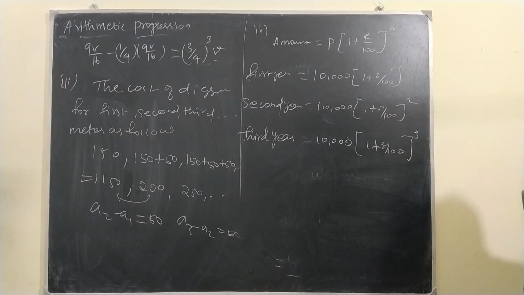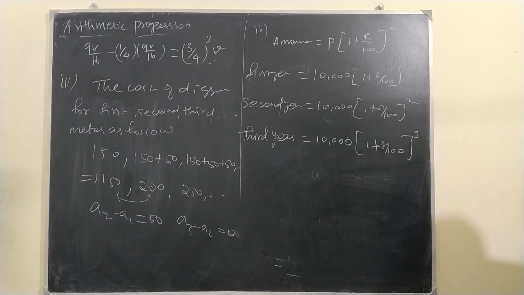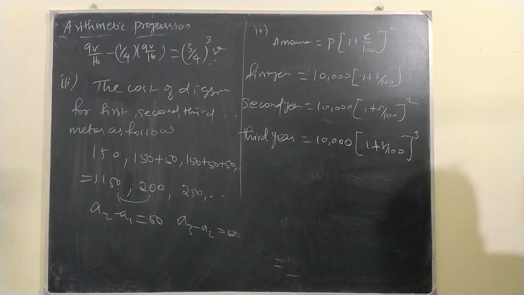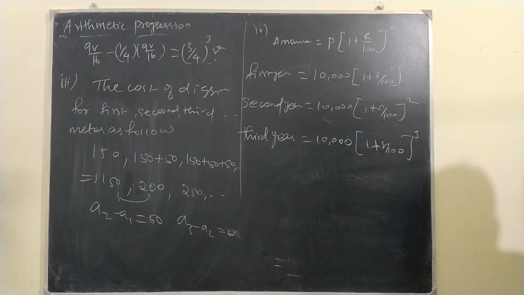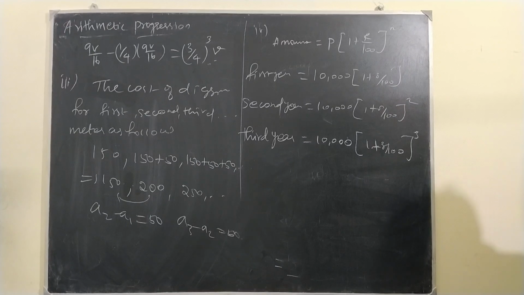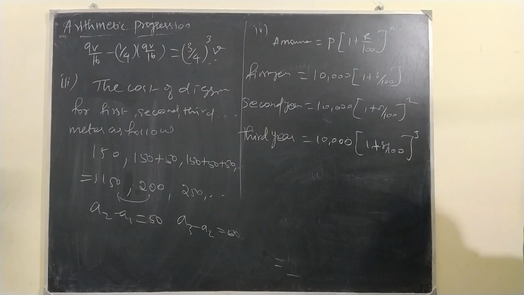Okay, for the second one, okay, third one, okay, next one. Write 3 by 2. First term is minus 1. Common difference is 1 by 2.